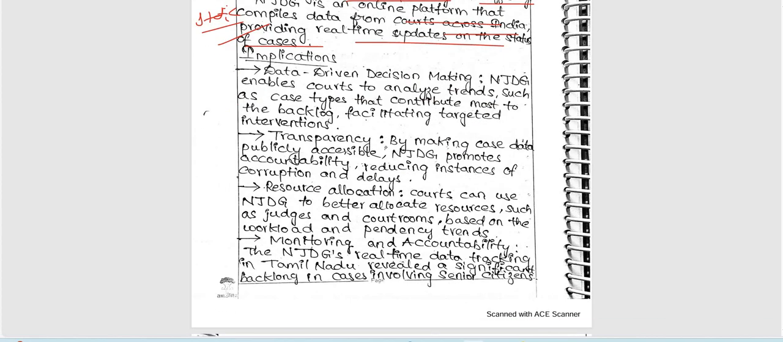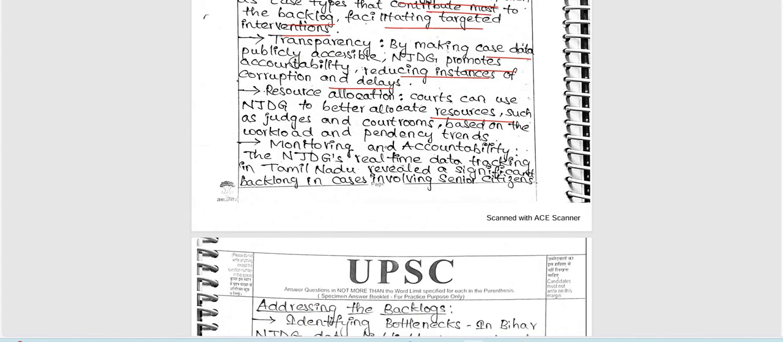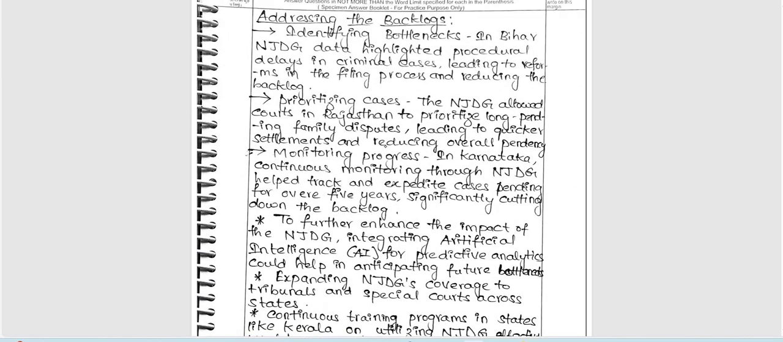So next, coming to implications, data-driven decision making. NJDG enables courts to analyze trends such as case types that contribute to the backlog, facilitating targeted interventions. Transparency is also included by making case data publicly accessible. It promotes accountability, reducing instances of corruption and delays also. Resource allocation is also included here. Courts can use this data to better allocate resources, right? Next, coming to monitoring and accountability. With real-time data tracking, Tamil Nadu revealed a significant backlog in cases involving senior citizens. Very, very good example.